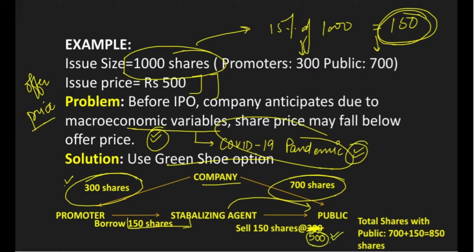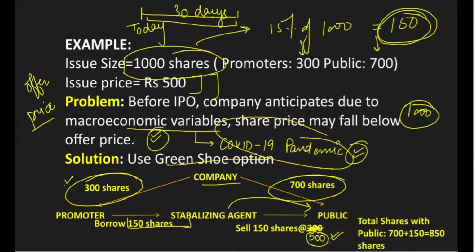Okay, so remember one thing, total issue size is 1000 only. Till now, if the company has offered this for this period of stabilizing today and for 30 days, so for this period the total number of shares or issue size is 1000 only. After the end of stabilization period, we are going to decide what will be the issue size. Okay, so don't confuse in this also.